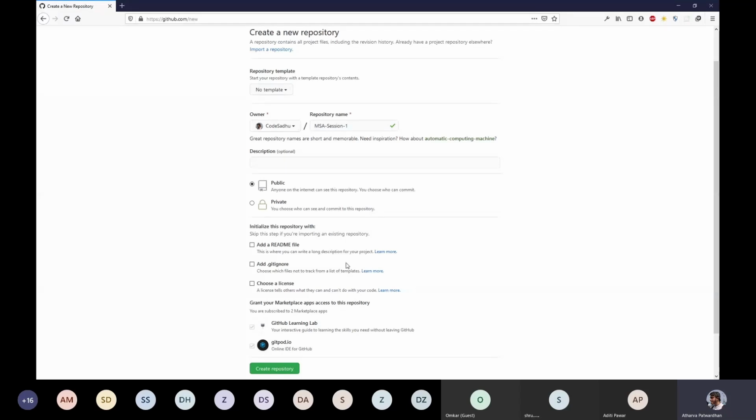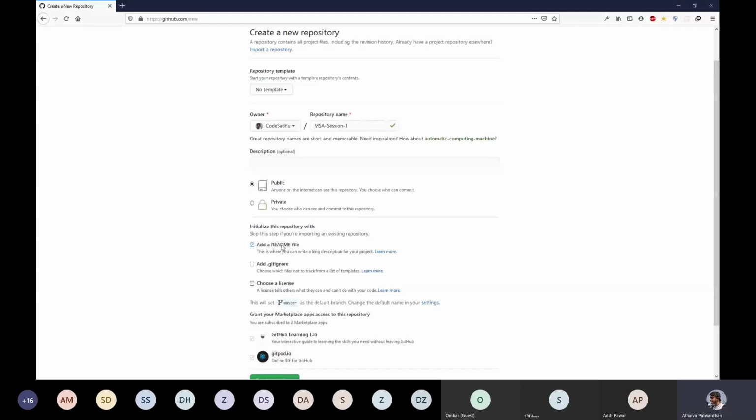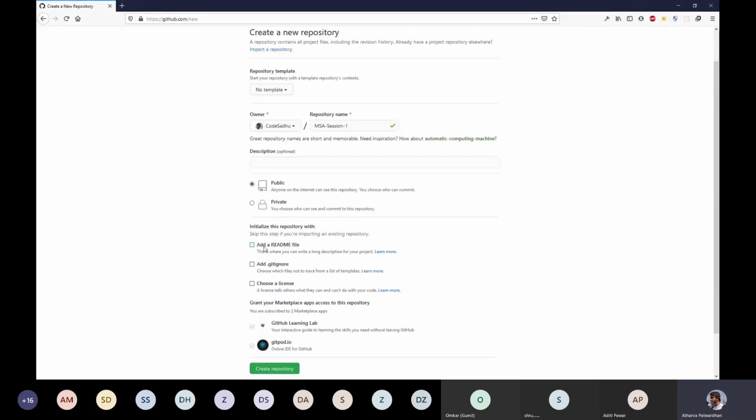If you want to describe how to use your project, or how to contribute to the project you are building, you can write the instructions in that. Basically documentation, in short. So if you want to add documentation, you can check this box. If not, feel free not to. You can add it later manually. I'll just check it right now.